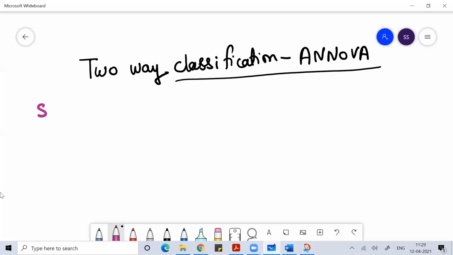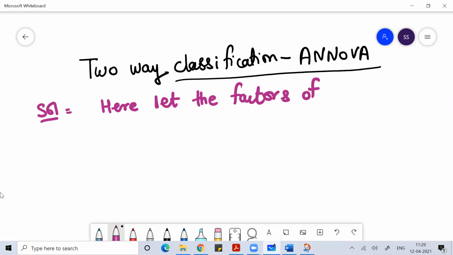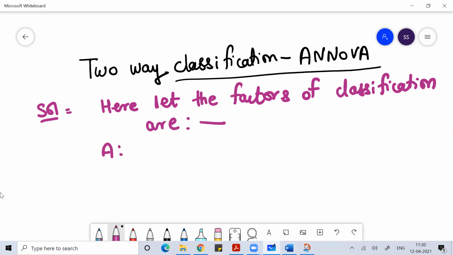Here, to solve this, because I am doing two-way ANOVA or two-way classification, I need to define the parameters. Let the factors of classification be, suppose one factor is A. A represents your salesman.